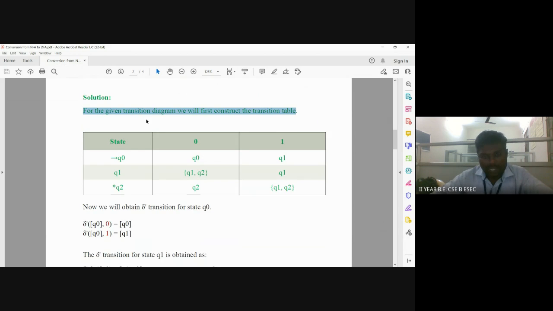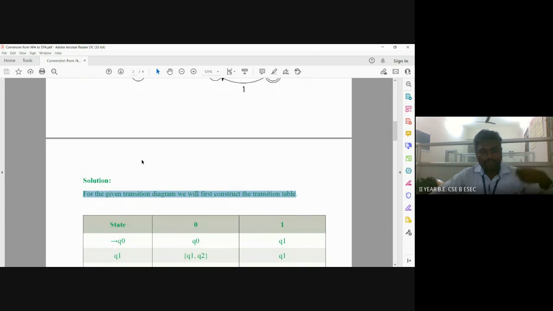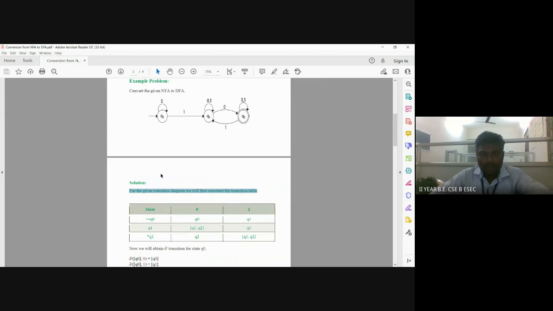Let's see: Q0 reading the input symbol 0 means a self transition, so (Q0, 0) goes to Q0. When Q0 reads input symbol 1, the transition goes from Q0 to Q1. So Q0 reading 1 goes to Q1.